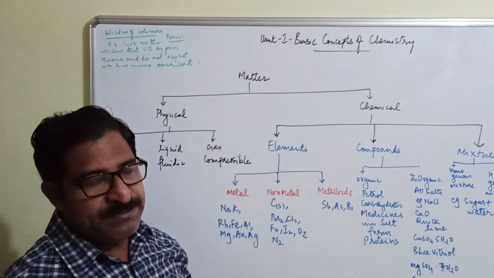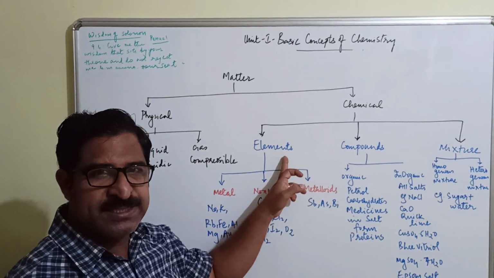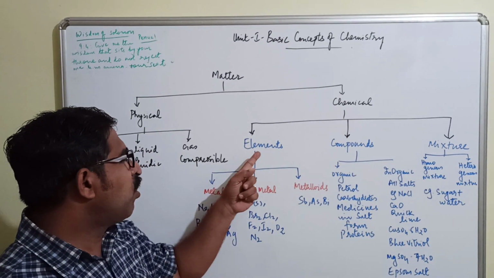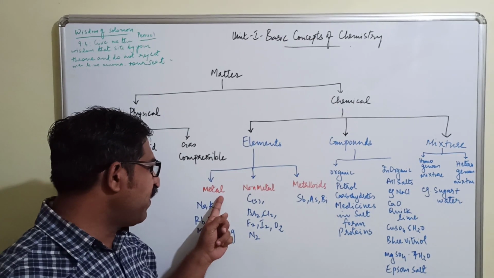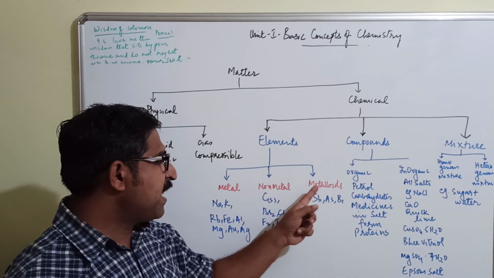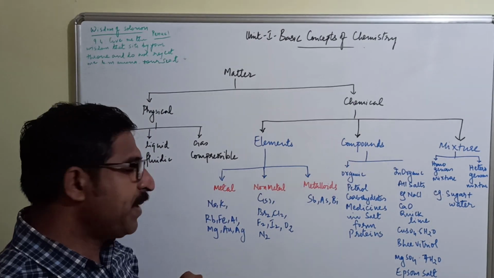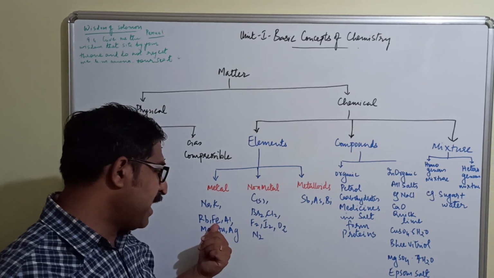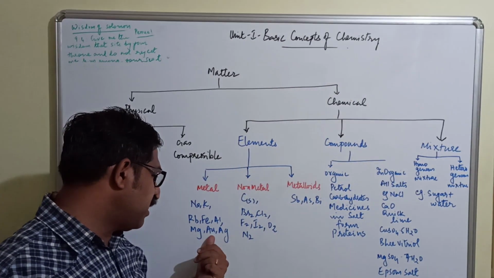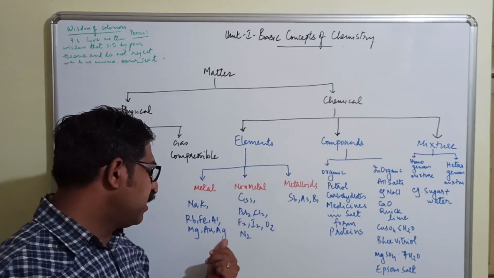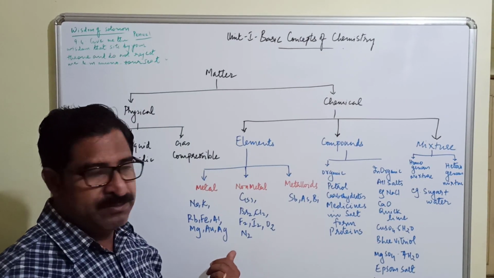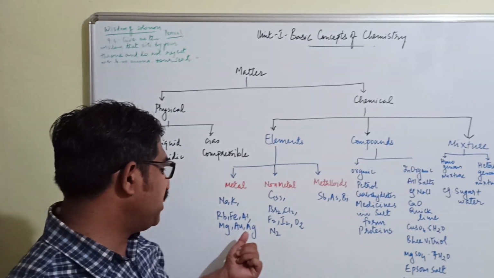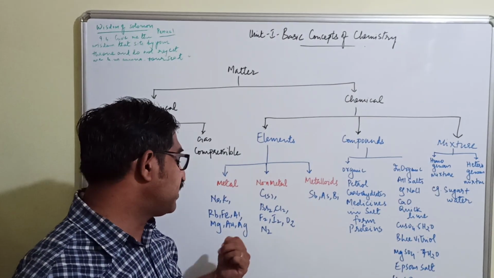Then comes chemical form. Chemical forms are further divided into elements, compounds and their mixture. When you go for elements, it is further divided into metals, non-metals and metalloids. When you talk about metal, it is sodium, potassium, rubidium, iron Fe, aluminum Al, magnesium Mg, gold Au, that is aurum, silver Ag, argentum, because they all come from Greek and Latin words. The symbols are coming from there. Like Ag is argentum and from that you get the symbol Ag.